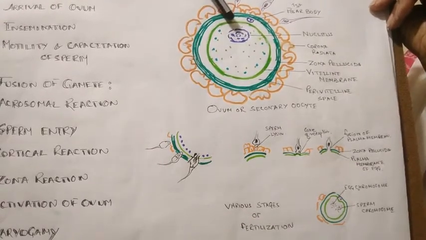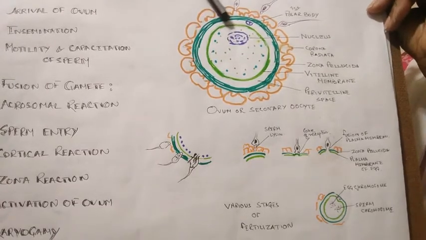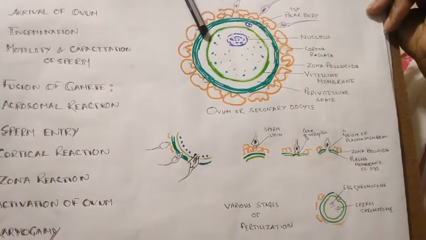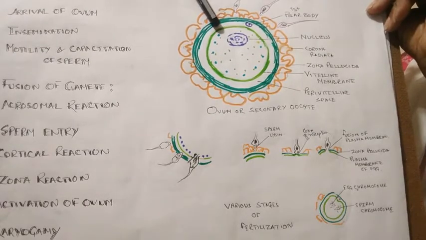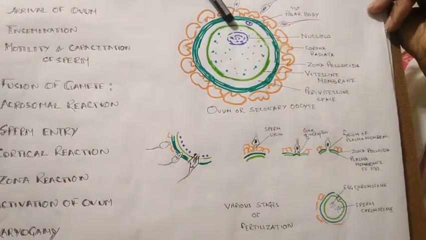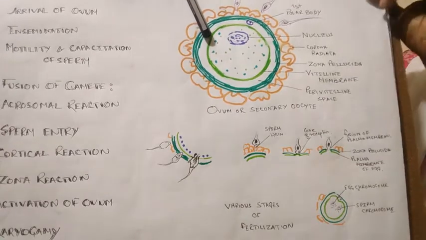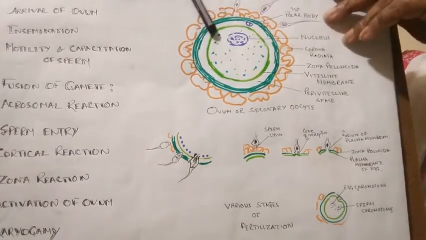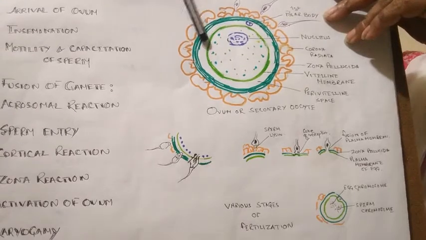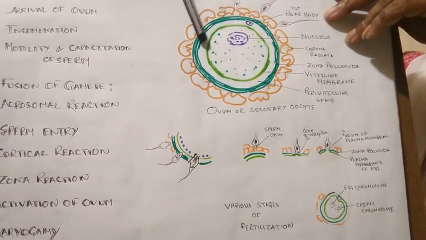Now no other sperm is allowed to enter or attach to the ovum, and the cortical reaction also changes the membrane of the ovum so that it does not allow any other sperm to enter.